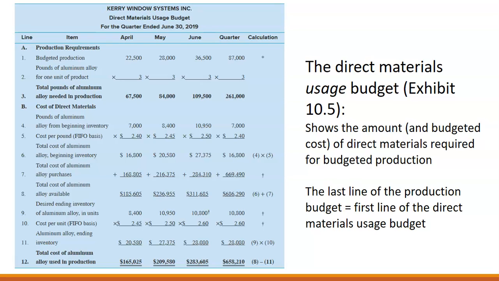We have our beginning inventory, the amount that we need for production, our desired ending inventory, and then that tells us how much we need for production. And knowing how much it costs, then we can plan for how much we need to purchase.